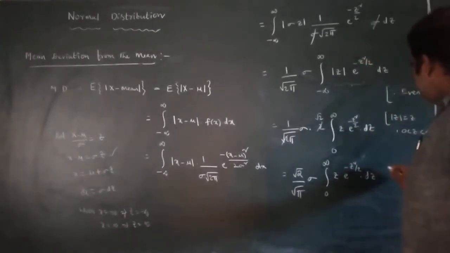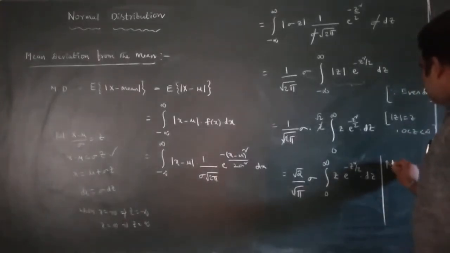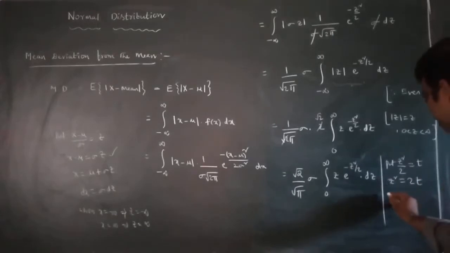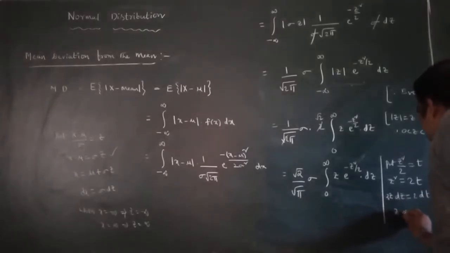Again, to evaluate this integral, I go for another substitution: put z square by 2 is equal to t. Then z square is equal to 2t, and differentiating, 2z dz is equal to 2 dt, or z dz is equal to dt.